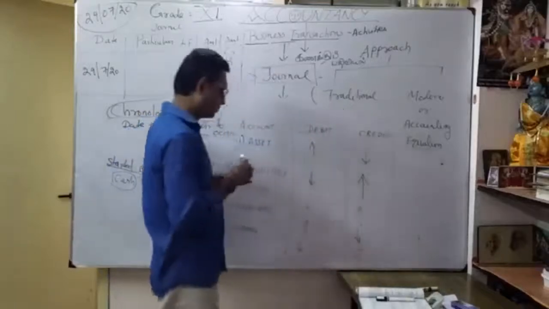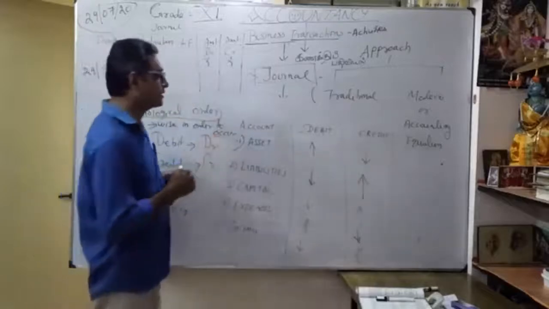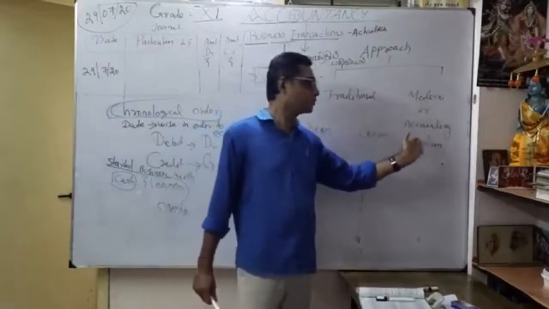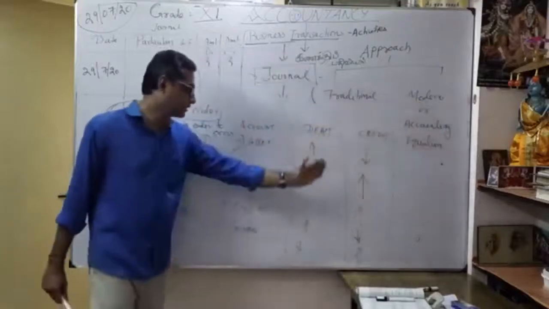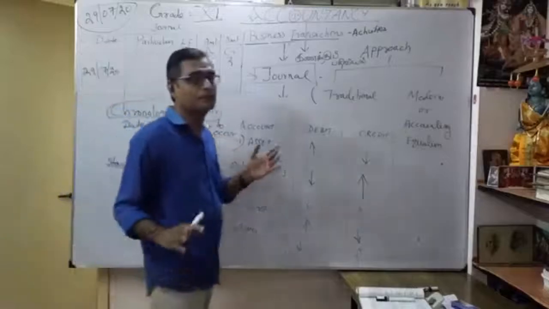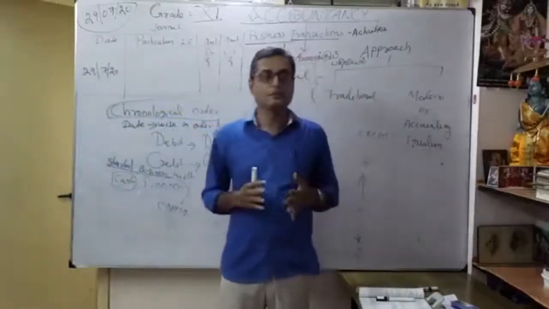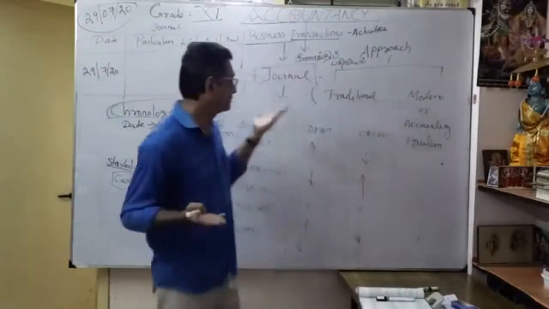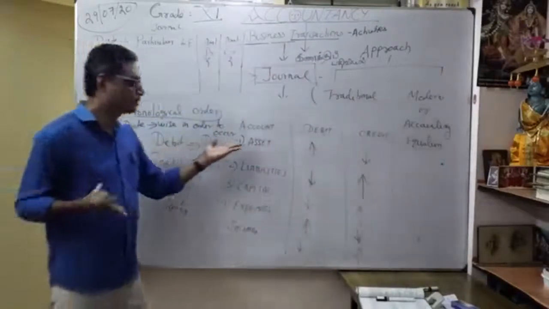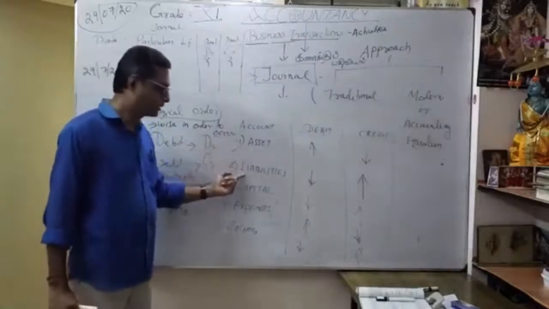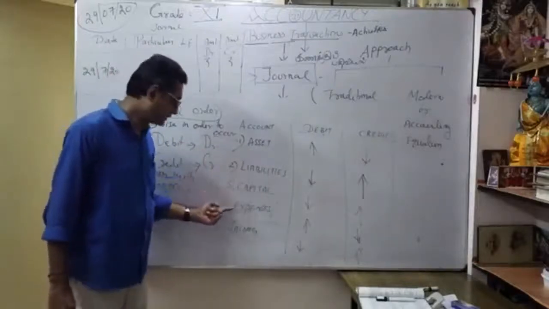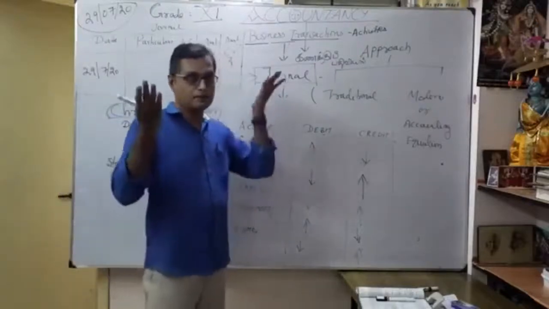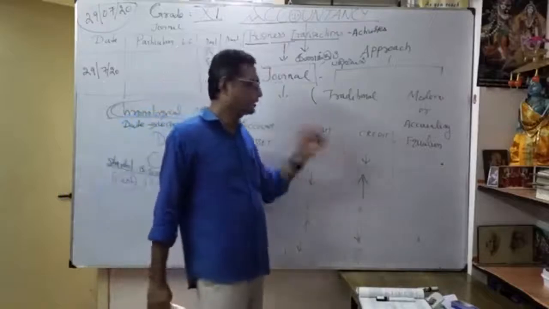You understood? That is called the modern approach, the accounting equation approach. That's what you discussed already, in the last 3 or 4 videos on the accounting equation. So 5 elements: assets, liabilities, capital, expenses, income. Whenever an asset increases, I show debit. Suppose an asset decreases, I show credit.